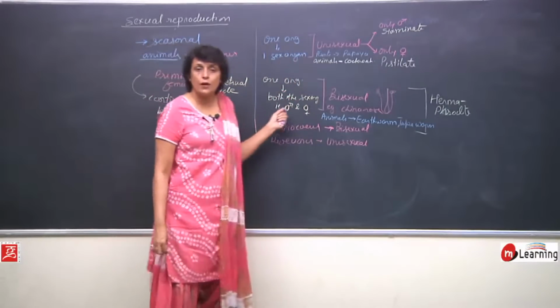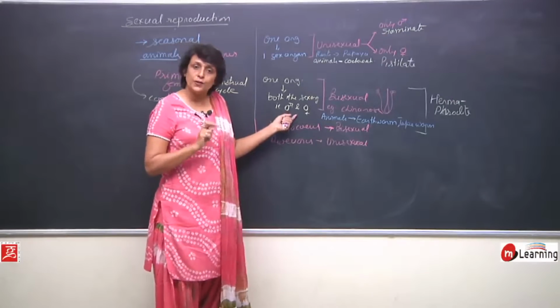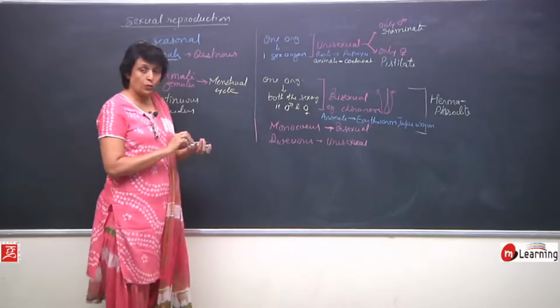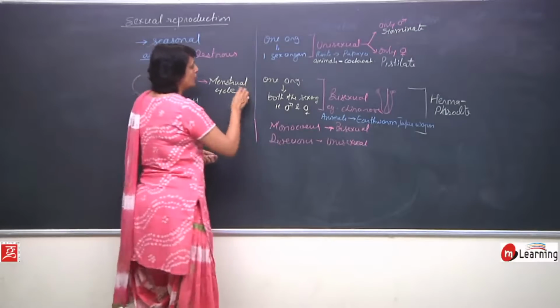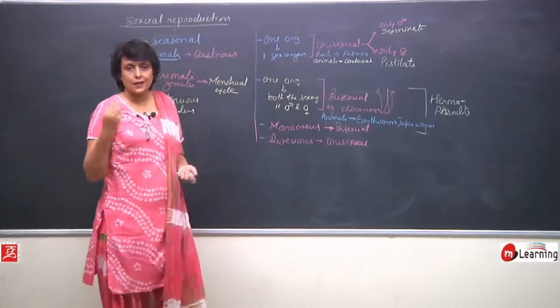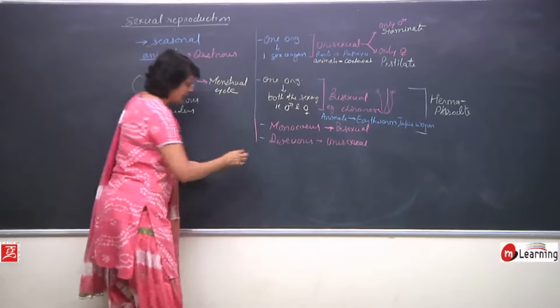Hermaphrodite term is given to an organism where one organism possesses both the sex organs, that is male as well as female sex organs. So, we are talking about some terms important to this chapter of sexual reproduction, which we are going to take up next.